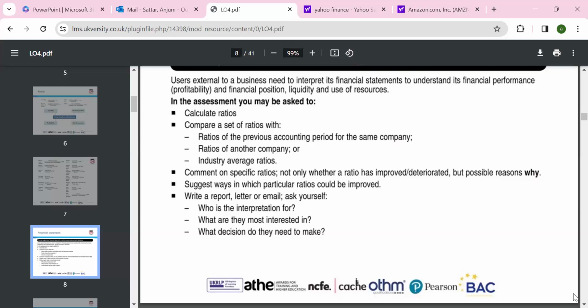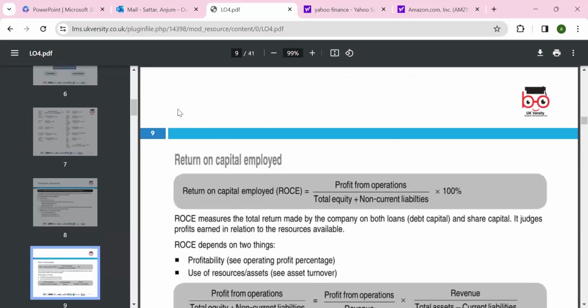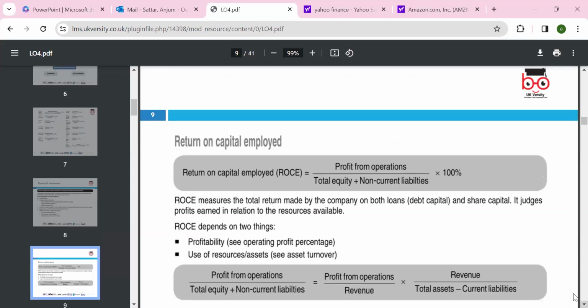So we always need to look around at the political, economic, social, and technological environment at the moment, because your future decisions should not be based on ratios alone. Ratios are past, historical information, and it does not mean the past will be exactly the same as the future. It can be different, with higher or lower performance.